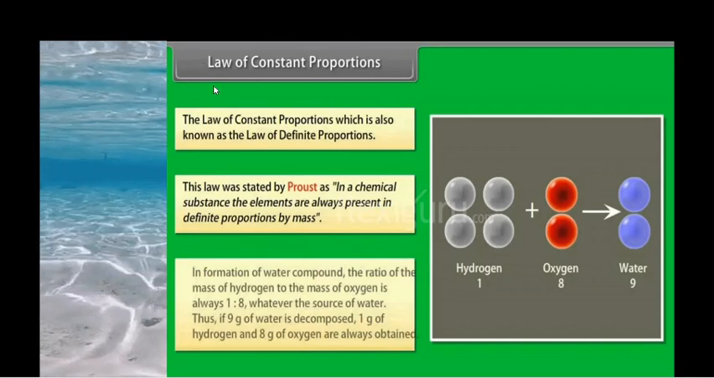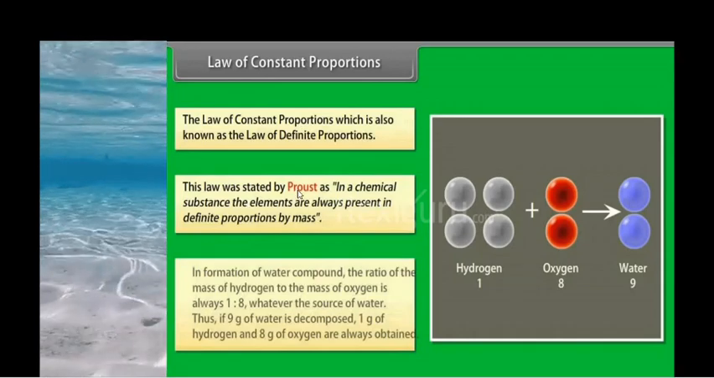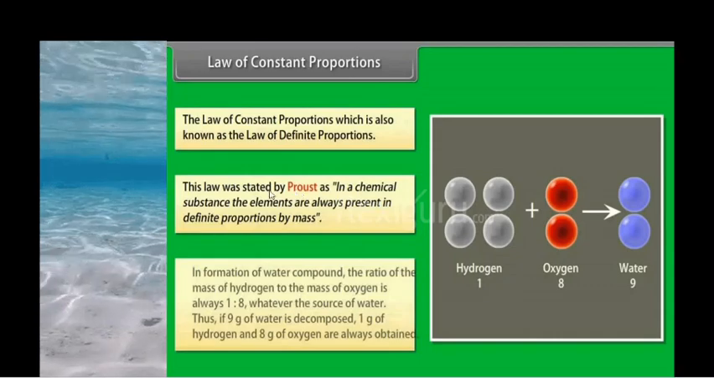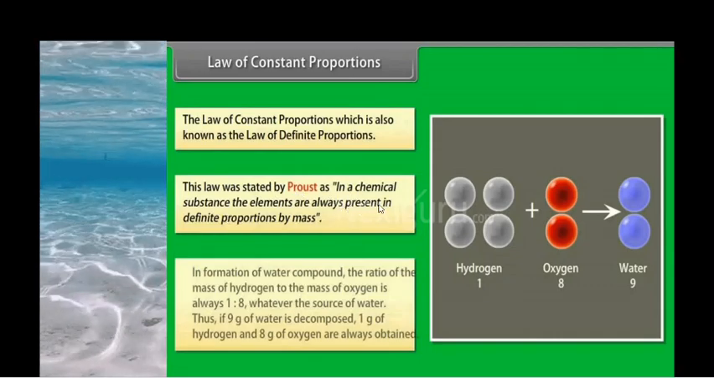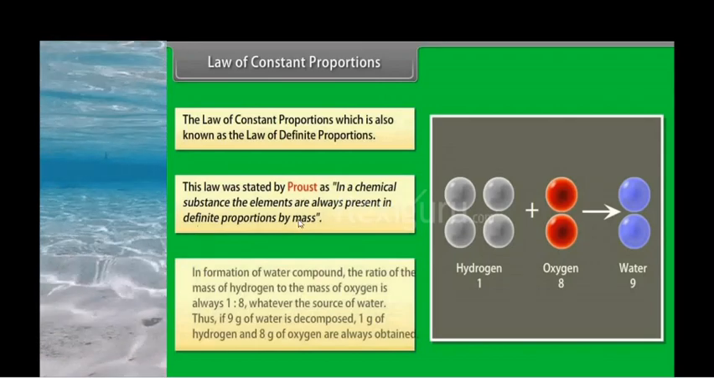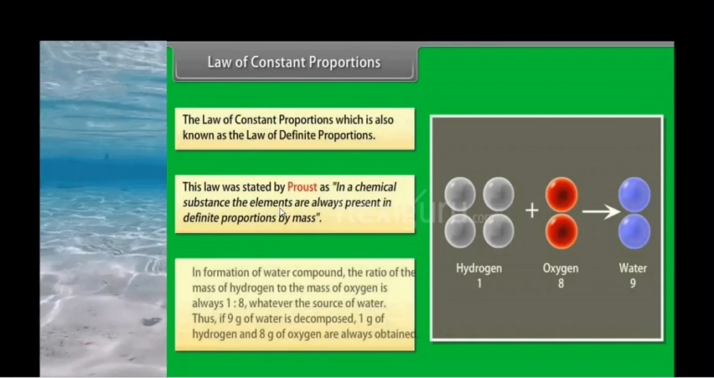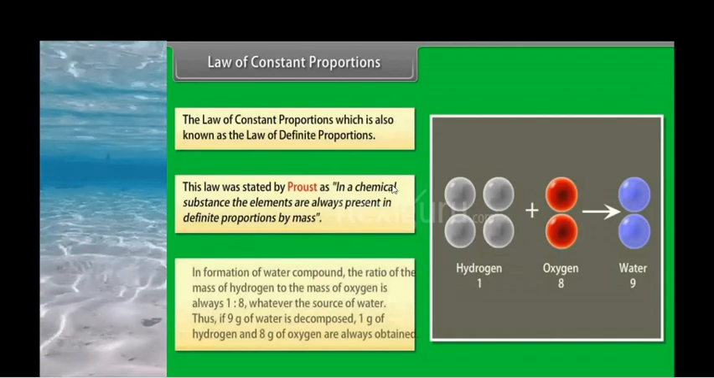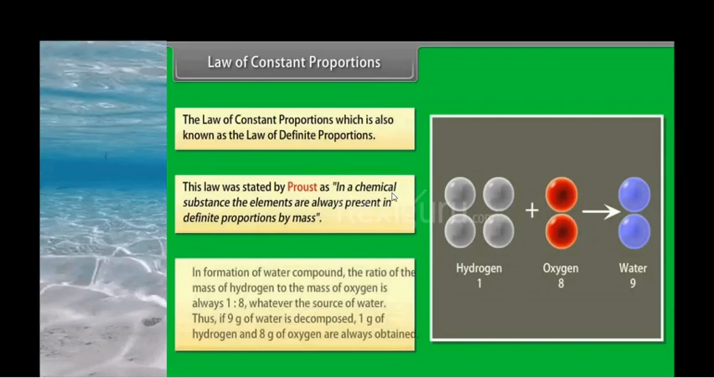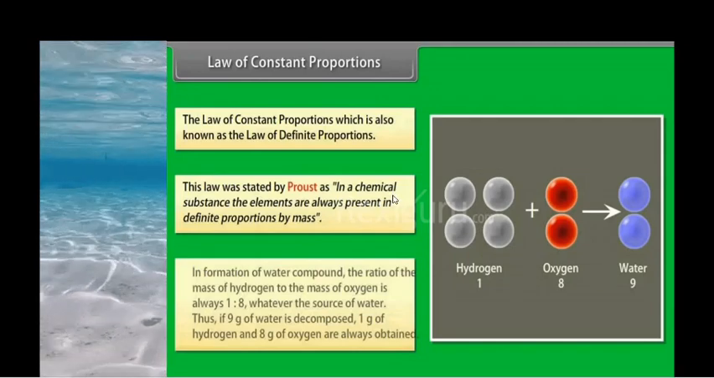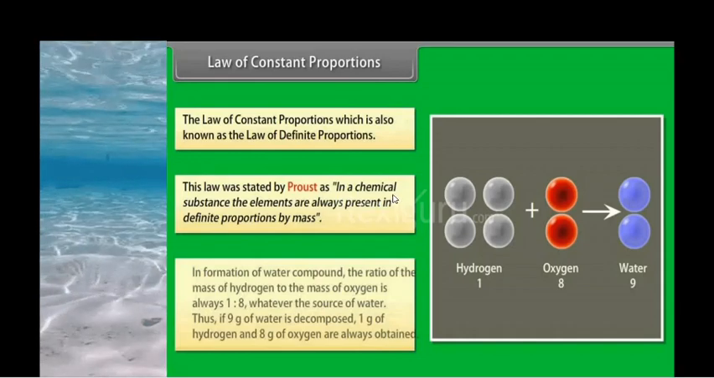This law of constant proportion was stated by Joseph Proust. What he stated in this law is that in a chemical substance, the elements are always present in a definite proportion by mass. What do you understand by this sentence? Take the water molecule as an example. Water is formed by 2 hydrogen atoms and 1 oxygen atom. So water has a fixed ratio by mass.